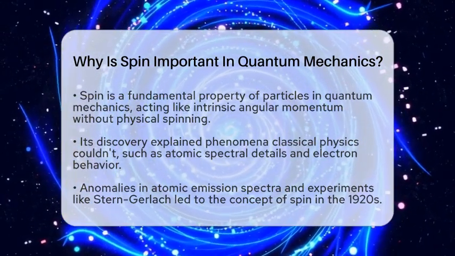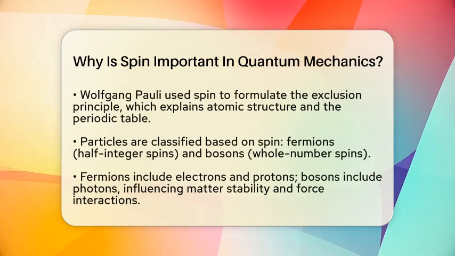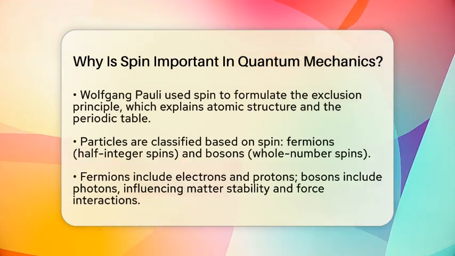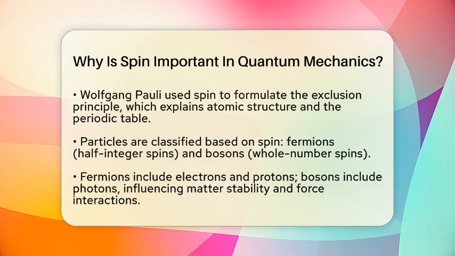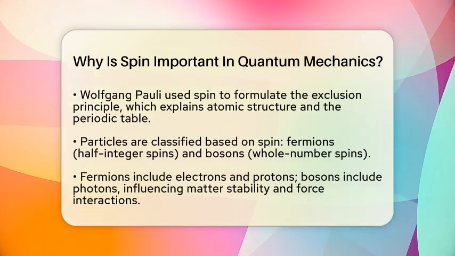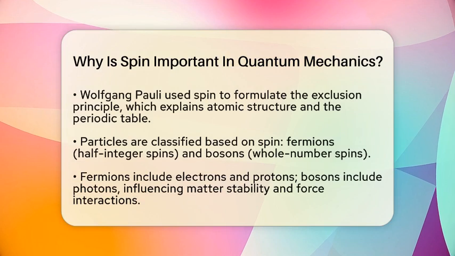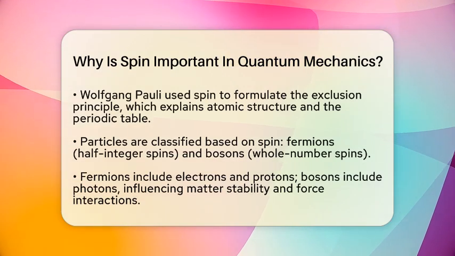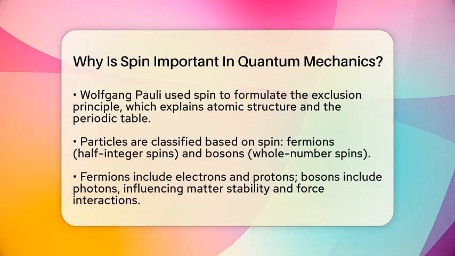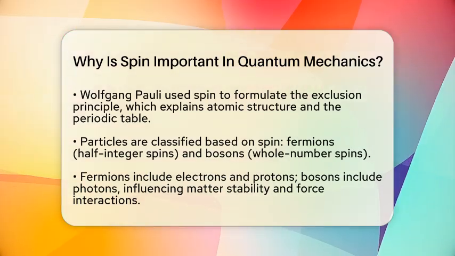Scientists first noticed anomalies in atomic emission spectra that didn't fit existing theories. Experiments like the Stern-Gerlach experiment showed particles could be deflected in ways that suggested they had a tiny magnetic property. To explain this, physicists introduced the idea of spin in the mid-1920s.